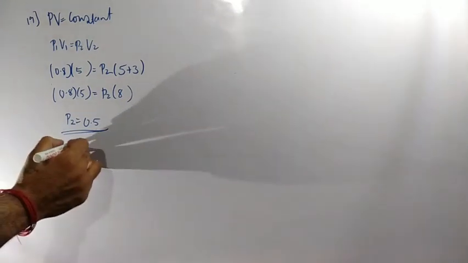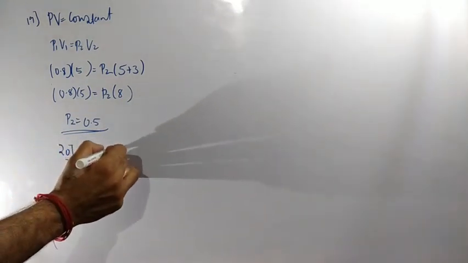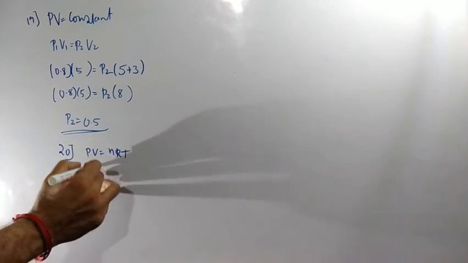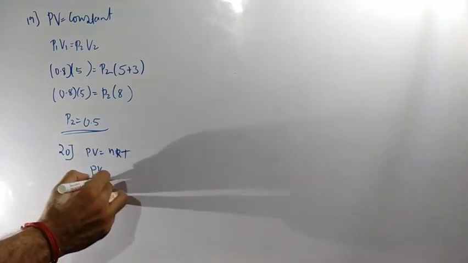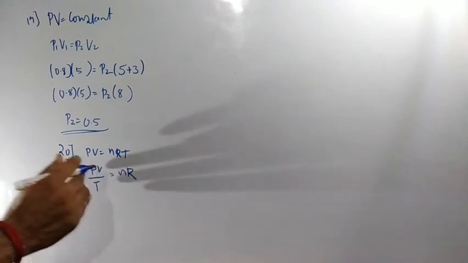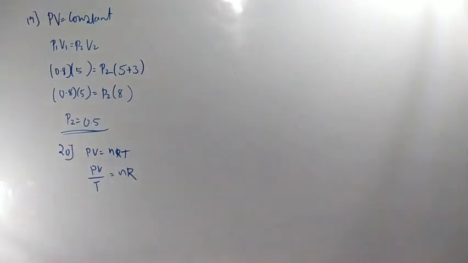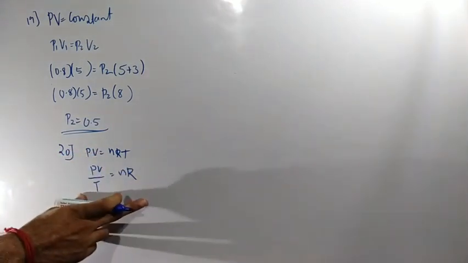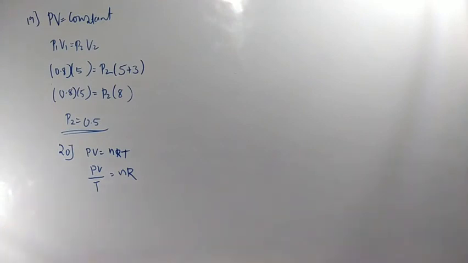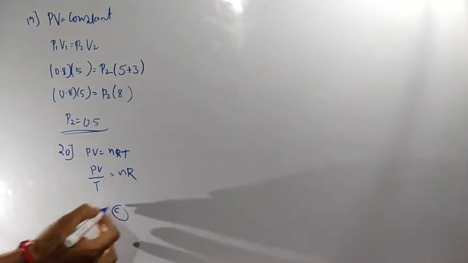We know the gas law PV is equal to nRT, correct? Or we can write PV by T is equal to nR. This holds good for all the processes. Now in the options, the processes given are isothermal change and adiabatic change. It holds for both. That's why option C is correct.